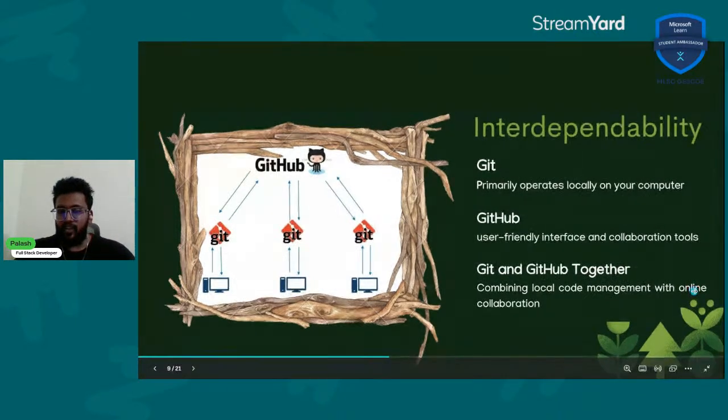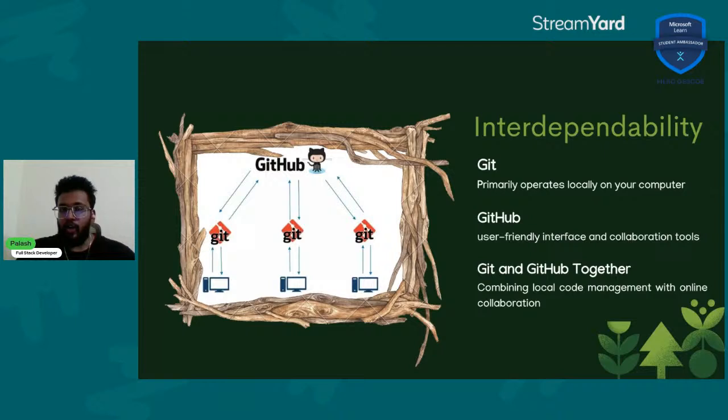So it combines local code management with online collaboration, like it says over here. Because as we'll see in this session, we'll be able to do a lot of things that you won't be able to do so much locally. But once you harness the power of GitHub, you can really get into a lot of stuff that Git can't do locally. Okay, so we'll see that, and let's go ahead.